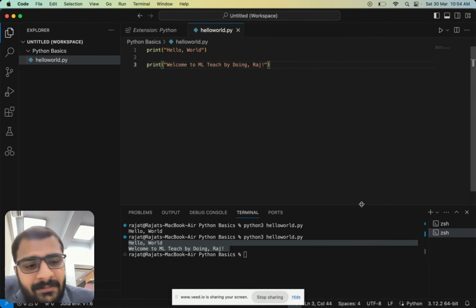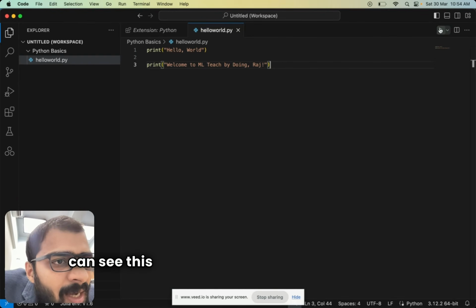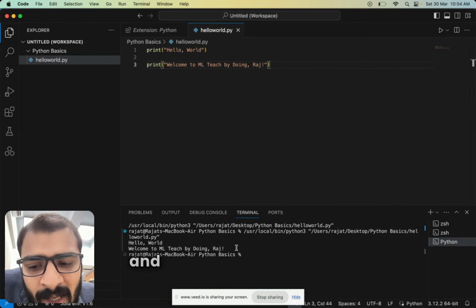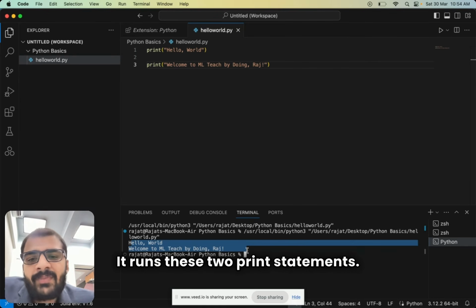That's it. There is another way to run this script actually. You can see this arrow here, which is run Python file. You can even click on this arrow, and it does the same thing. It runs these two print statements.